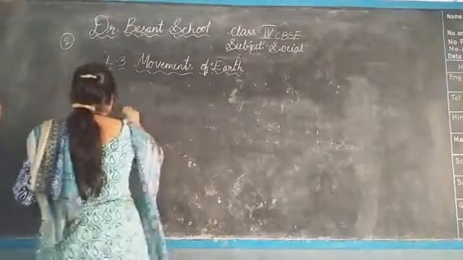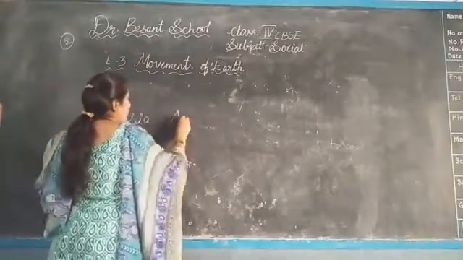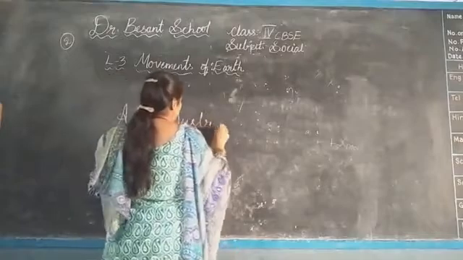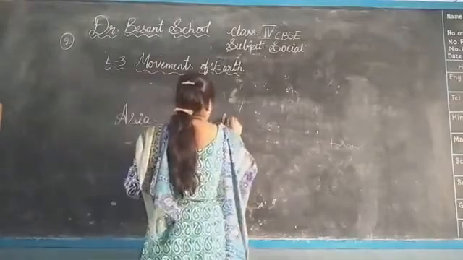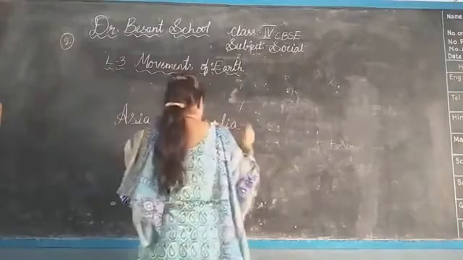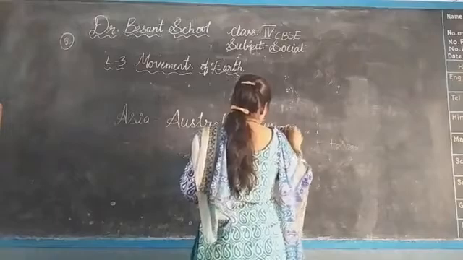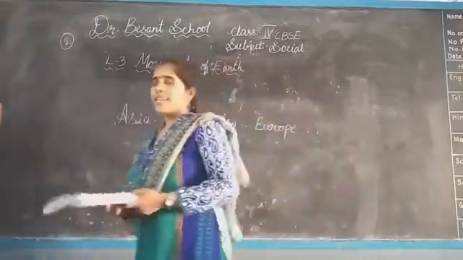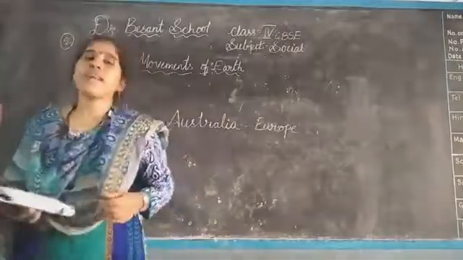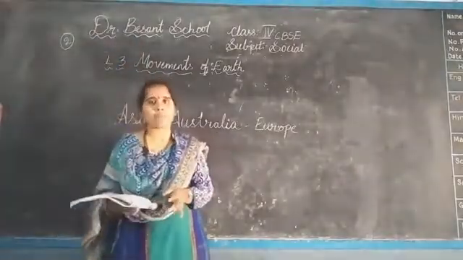That is Asia, Australia, Europe. Okay, these are the continents that are getting night time when South America is getting the daytime.